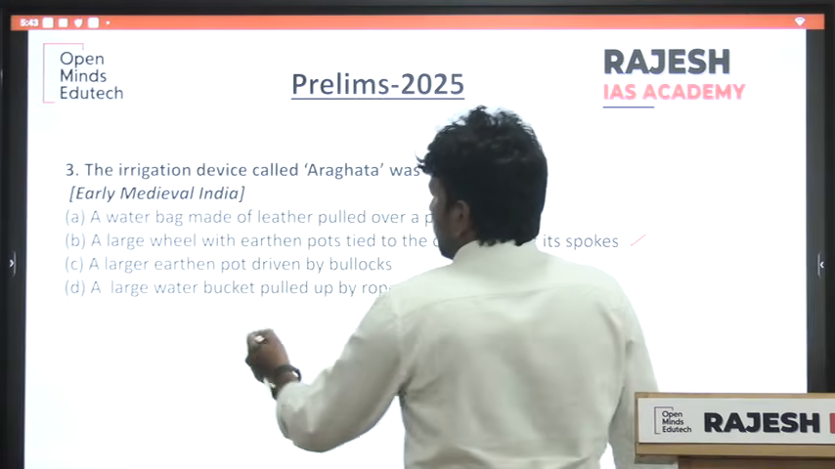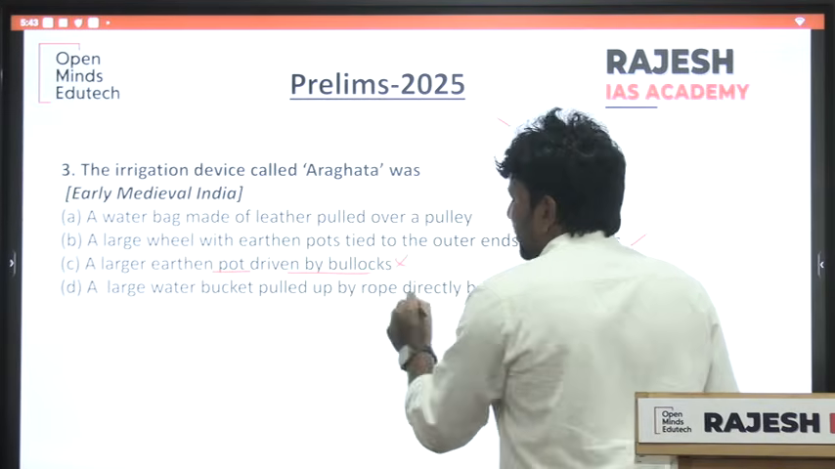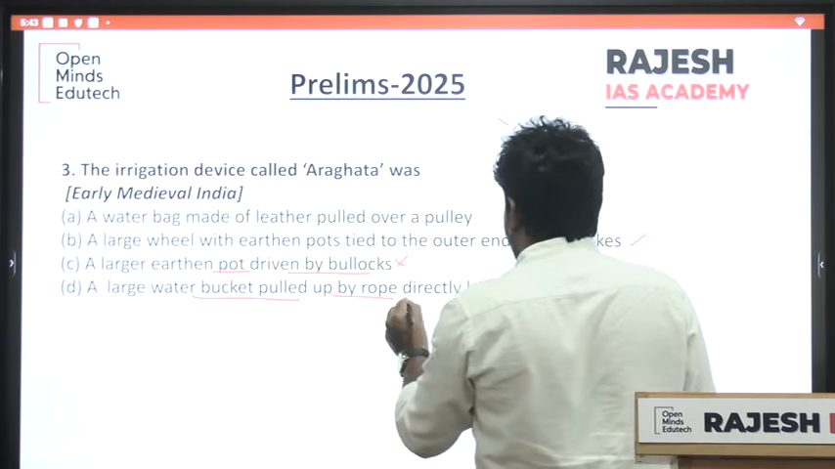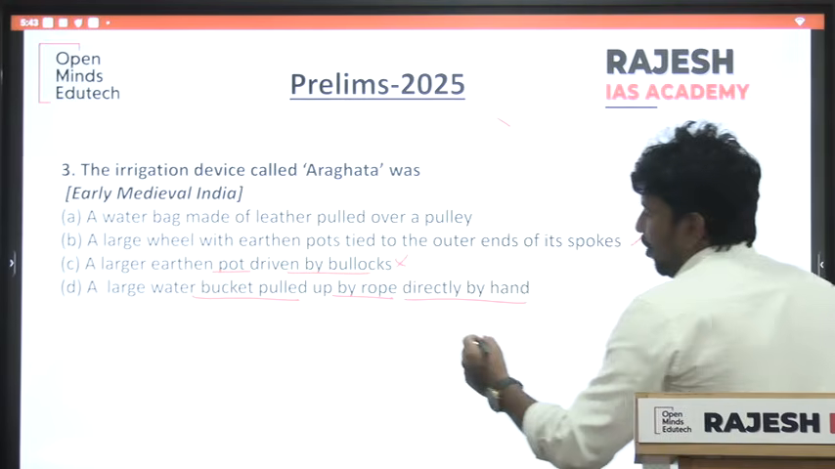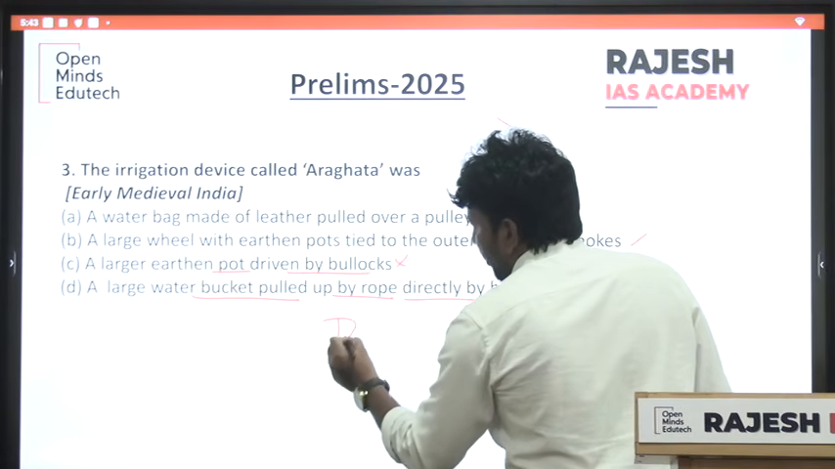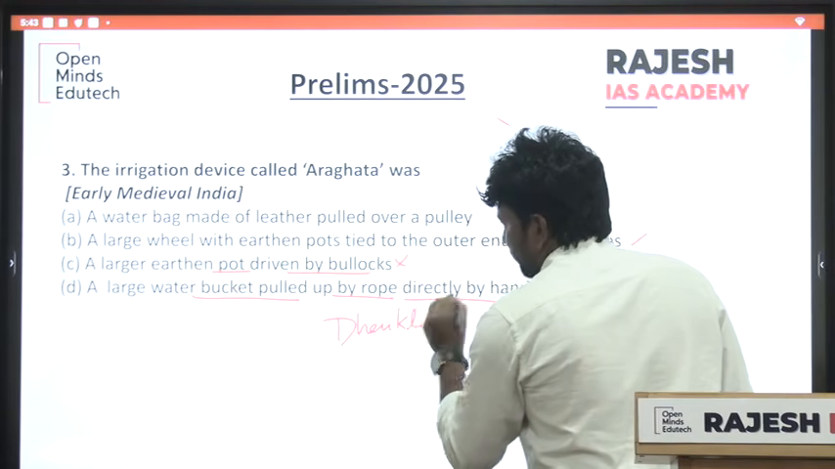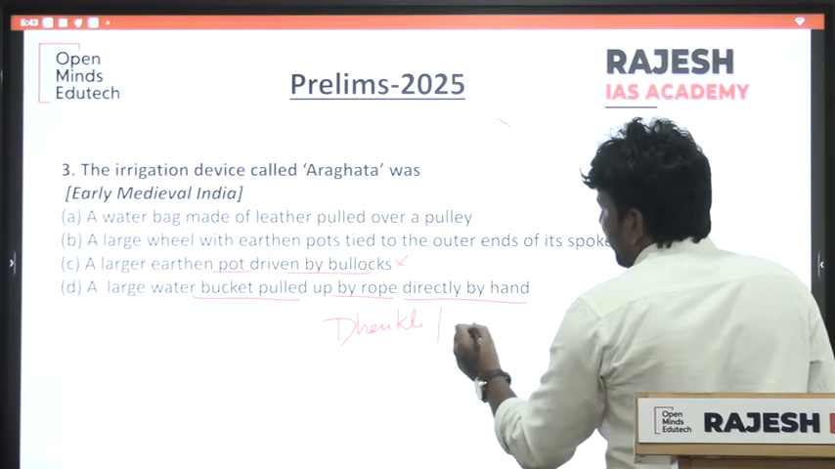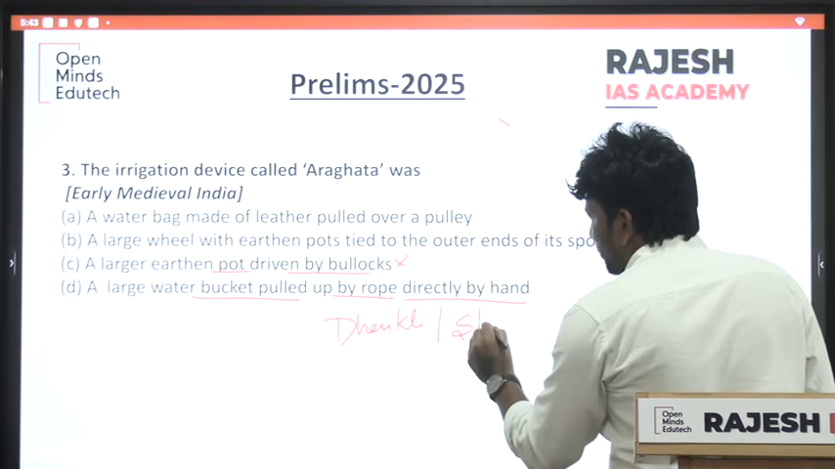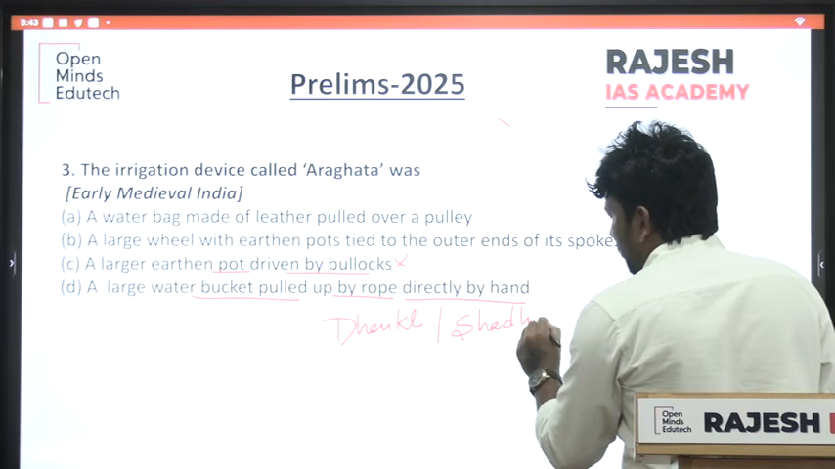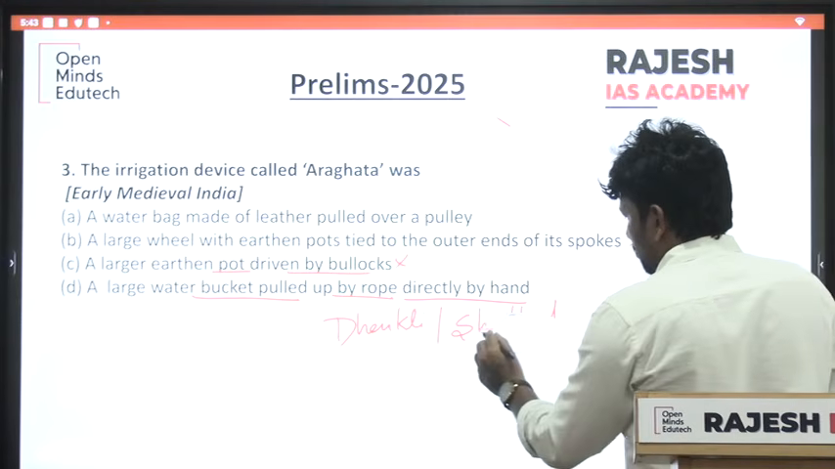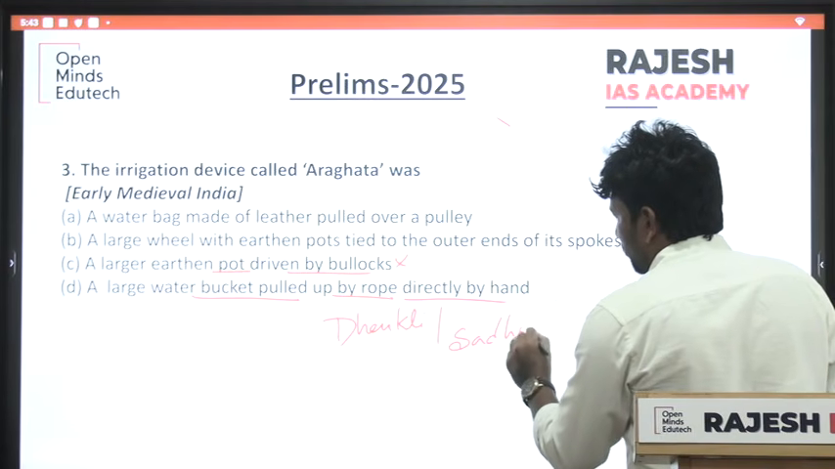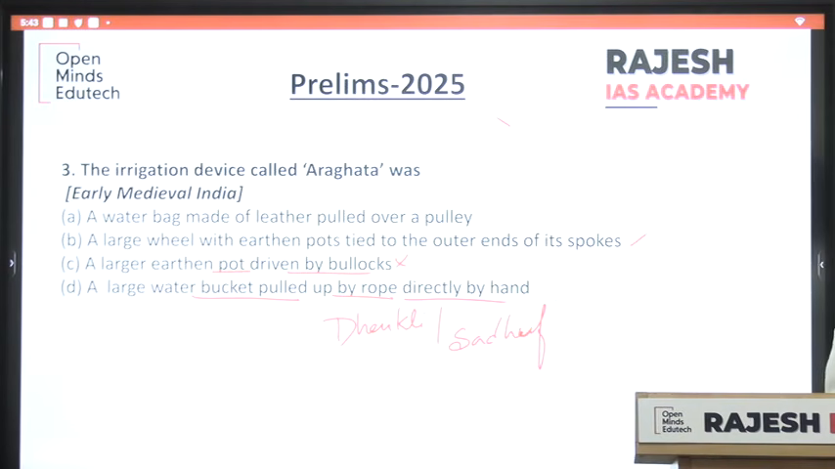Next one: a large earthen pot driven by bullock carts. There is no such term. And a large water bucket pulled up by rope directly by hand. This is called in India Denkli. Denkli is the Indian name. Actually, the original name is Shadaf. Shadaf is the original name.